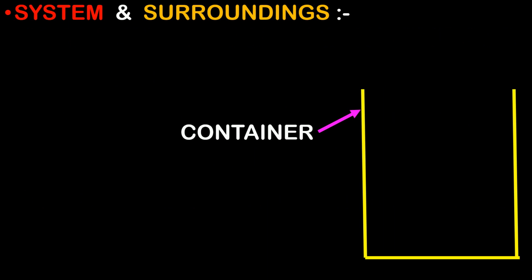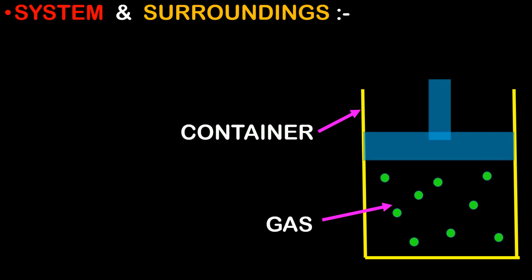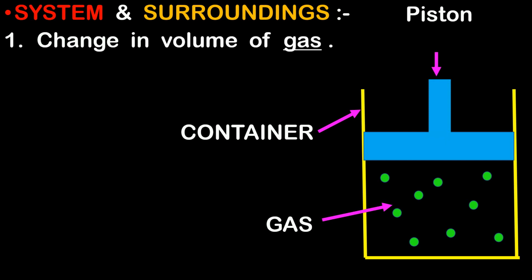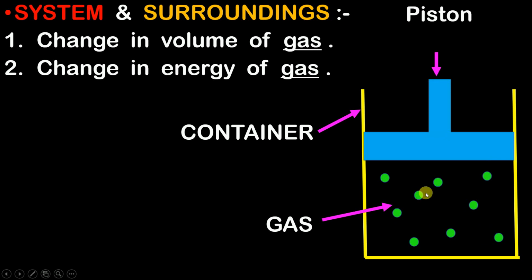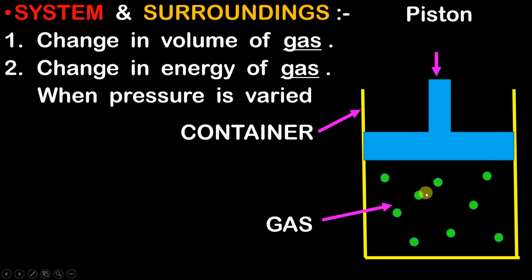Okay, so first of all, let us understand what is system and surrounding. So for that, let us consider a container, and in this container let us consider a gas, and on the top of this gas we are having a piston. Now I want to study the change in volume of this gas and the change in energy of gas when pressure is varied. So when I change the pressure, I want to study the change in volume of the gas and the change in energy of the gas.